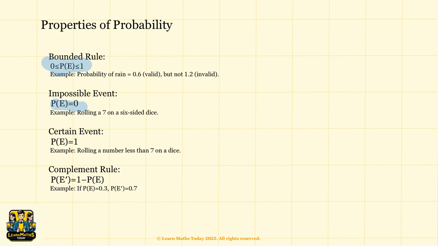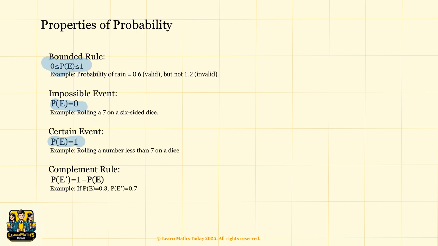Certain event. If something is guaranteed to happen, its probability is 1. You can write it as probability of the event equal to 1. For example, if you roll a dice, the chance of you getting a number less than 7 is 100%, because every number on the dice, 1 to 6, is less than 7.